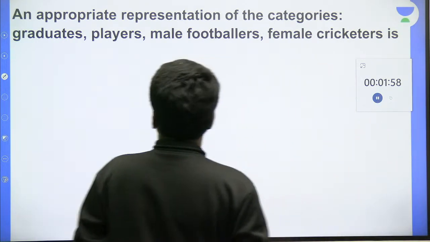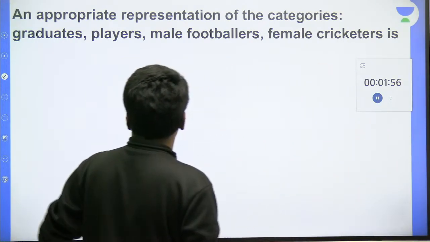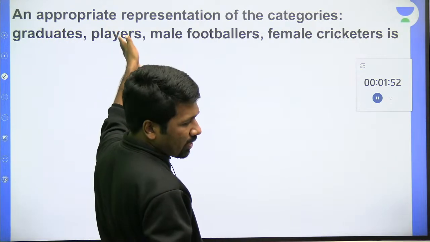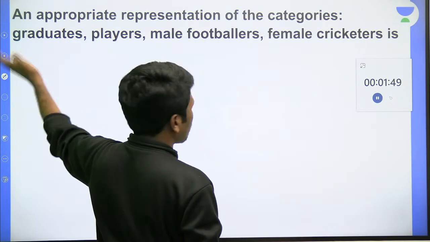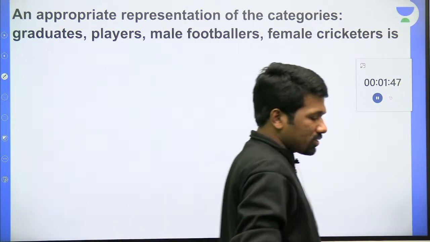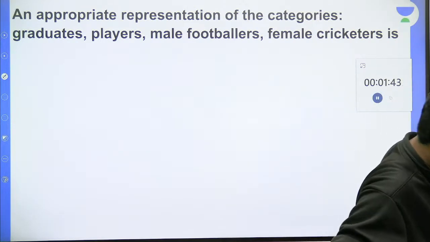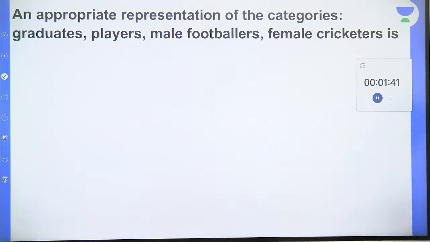You cannot mention an answer, but if you want, you can mention what is the connection between these objects. All graduates, are they players, or some graduates are players, or no graduates are players, how it is. Establish the connection first, and if you want, you can post that also in the chat. And after that, I will start explaining. All of you try.